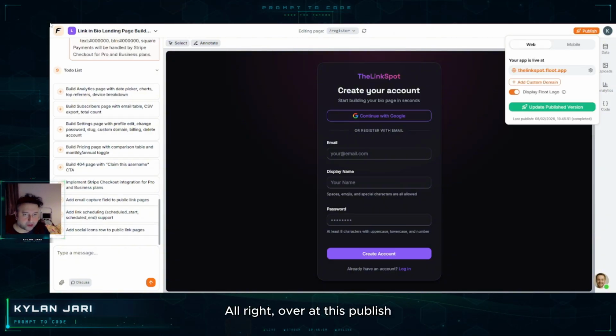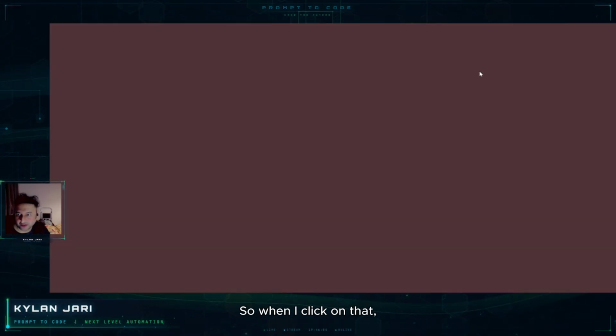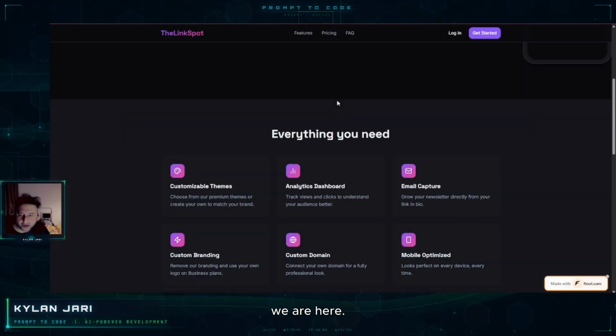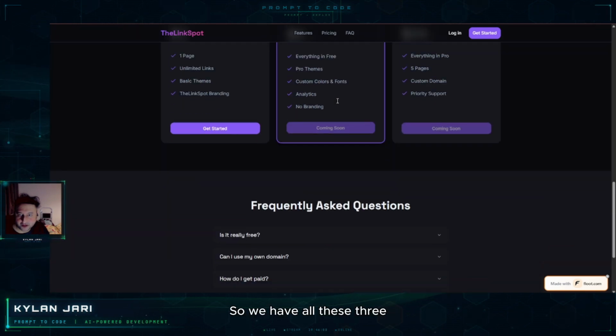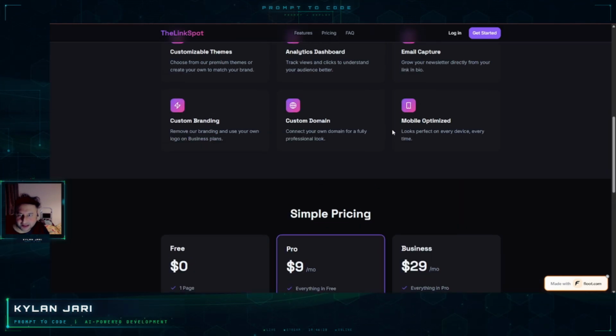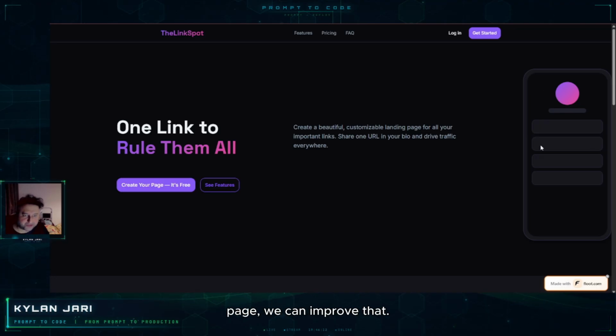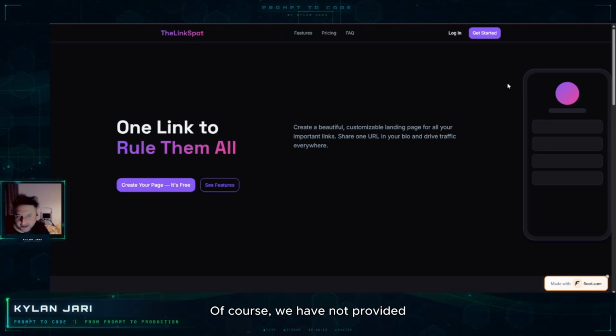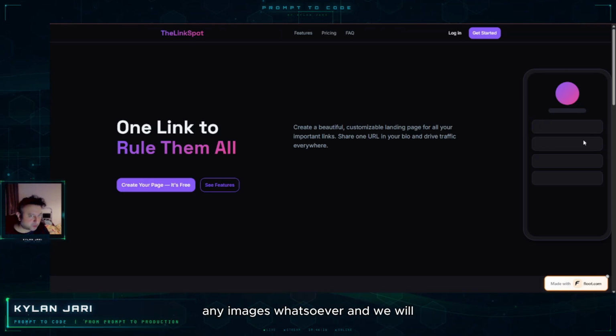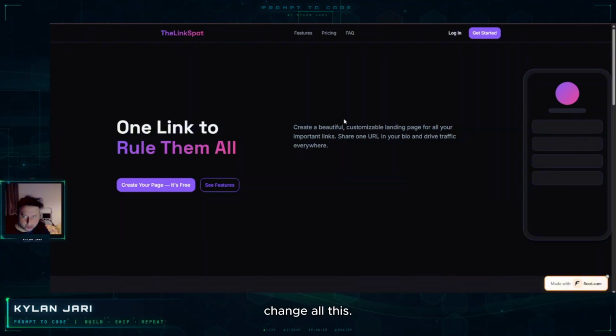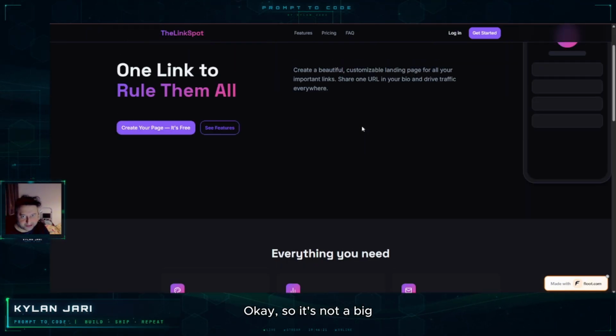All right, our app is now published on this custom domain. When I click on that, okay, we are here. We have all these three plans, and by looking at the hero page, we can improve that. Of course, we have not provided any images whatsoever, and we will change all this. It's not a big deal.